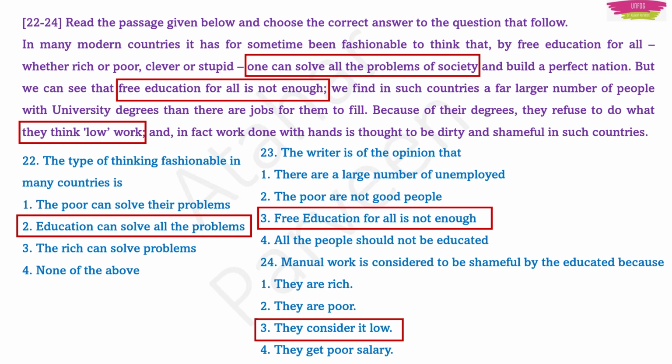A degree holder does not want to do any work which he feels is small. Work done manually, with hands, they think is low grade. I am a degree holder, how can I do such small work? So the problems are worse because of education. This is what the author wants to convey: that no work is bigger or smaller, and that shouldn't come in our mind.